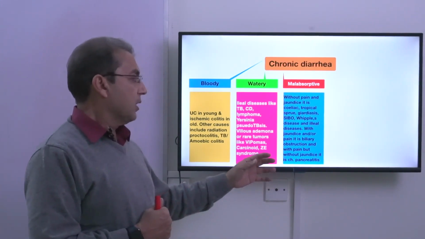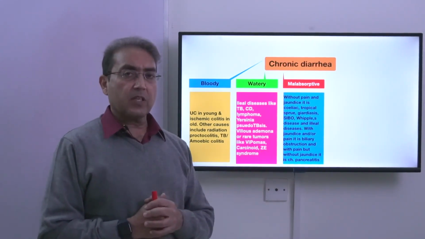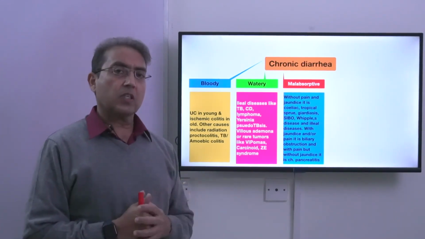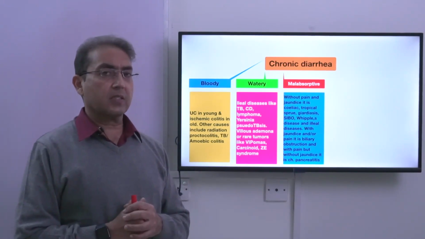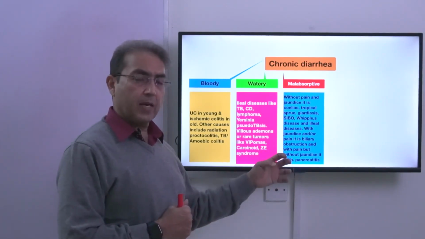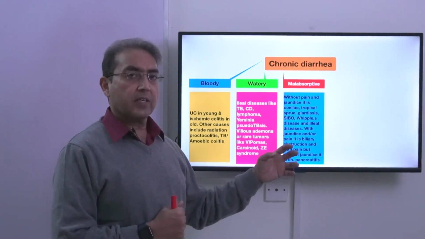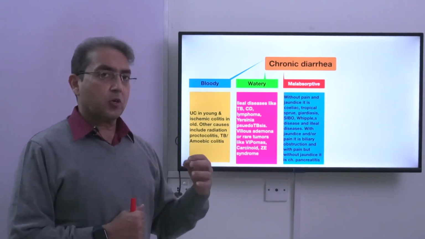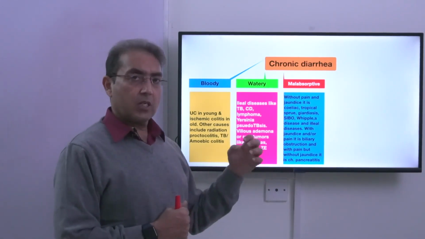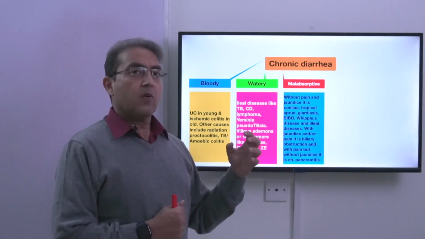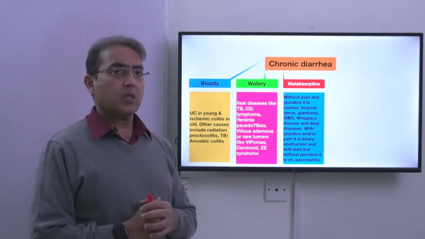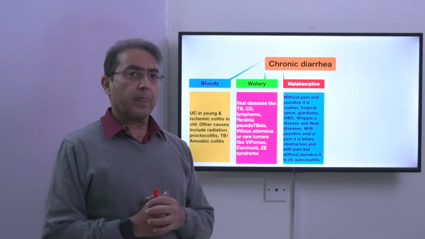Then if you've got diarrhea which is present with upper abdominal pain and it is without jaundice, this is a consequence of pancreatic insufficiency, that is chronic pancreatitis. So chronic pancreatitis causes pain but there is no jaundice with diarrhea. If there is pain and there is jaundice with diarrhea, this is biliary obstruction. The biliary obstruction which is of large gut generally produces pain, while the biliary obstruction which is seen in small gut, for example in primary biliary cirrhosis, does not produce pain.